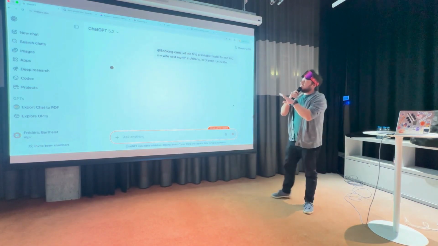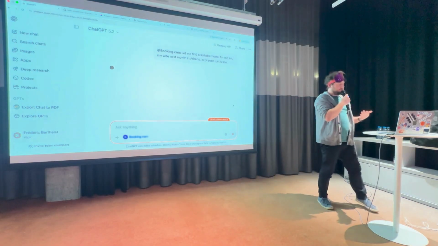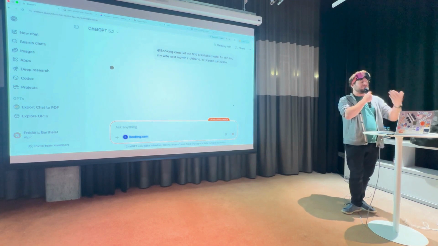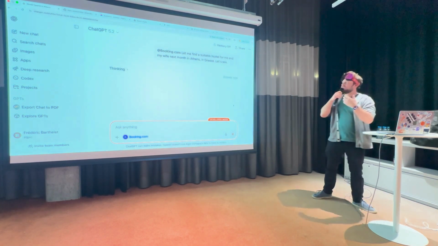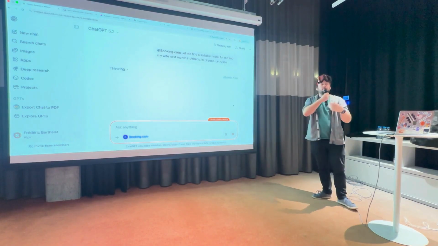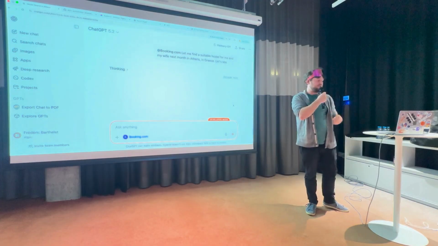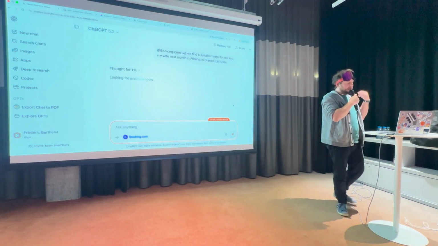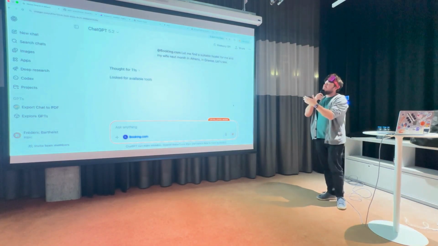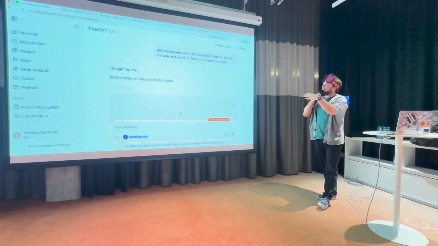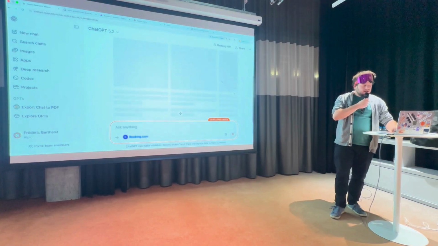So ChatGPT apps, the one I'm demonstrating here, is based on MCP. MCP is powering the interaction that I'm currently having with Booking. And in addition to having just a broad text answer, like I would usually have when I have a discussion with ChatGPT, I will have here, when it finishes, nice UI to display the available options for me to go to Athens next month.